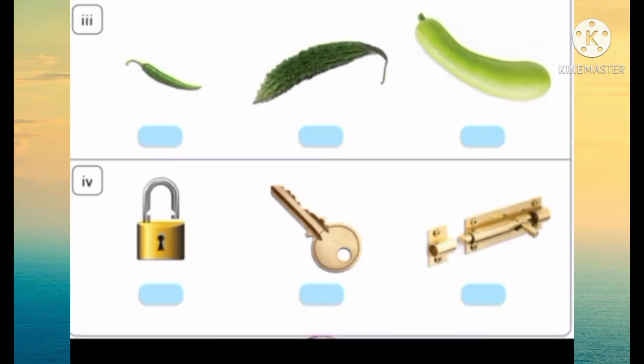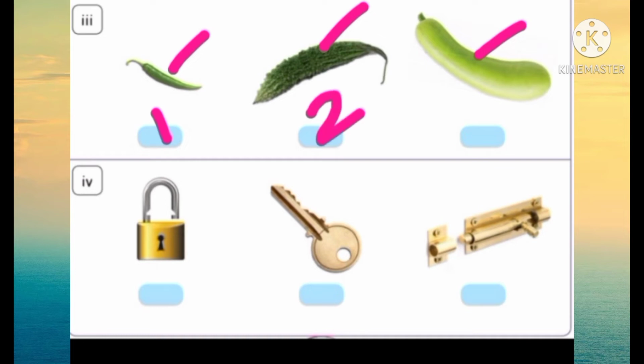Third one is chili, bitter gourd and water gourd. So first one is chili, second one is bitter gourd, third one is water gourd.